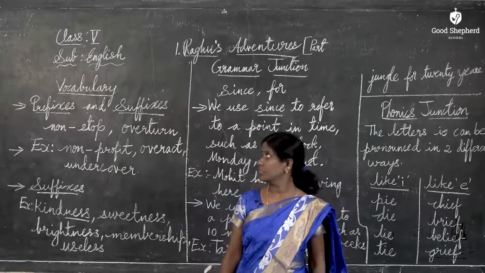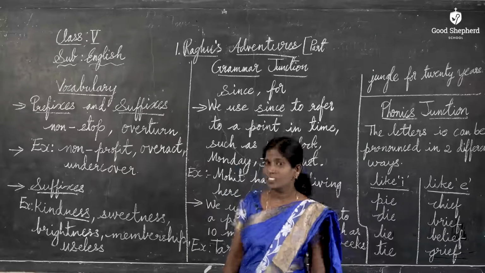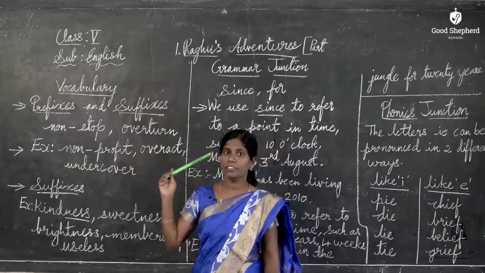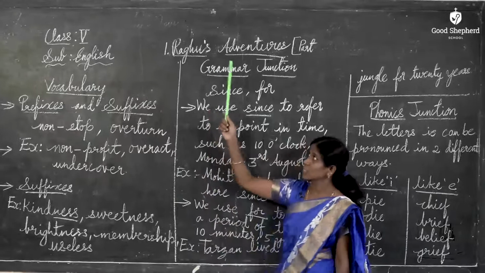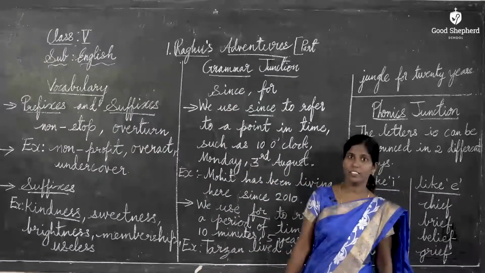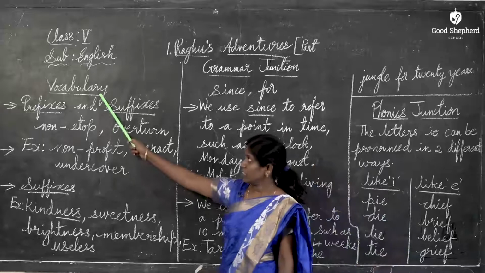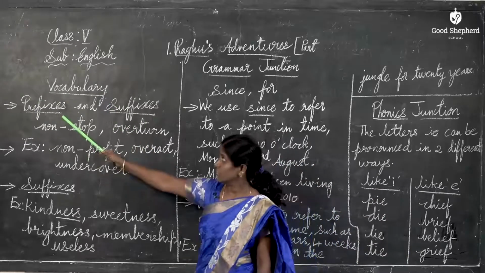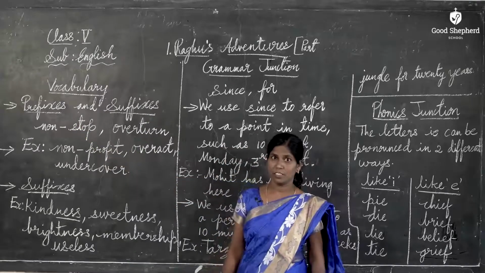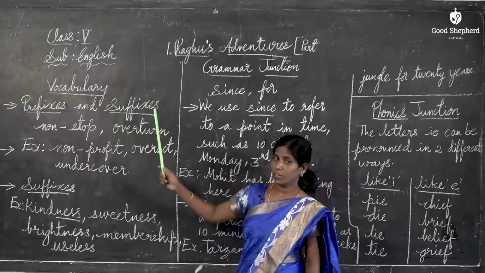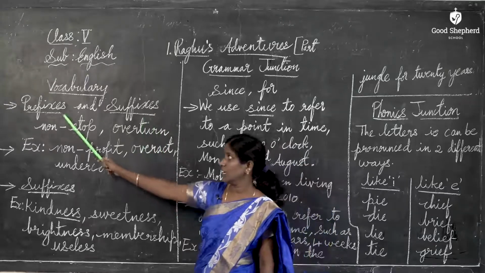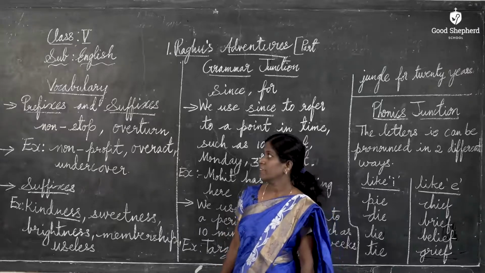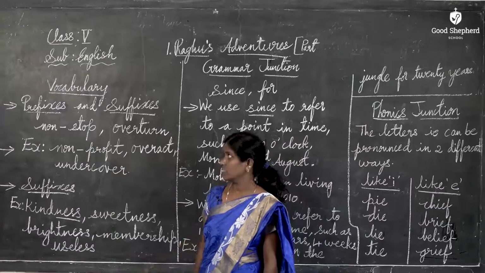Let us learn from vocabulary junction, grammar junction and phonics junction from our first lesson, that is Raghu's adventure. From vocabulary junction, let us learn about prefixes and suffixes. We are going to learn what are prefixes and what are suffixes. Let us see first what are prefixes.